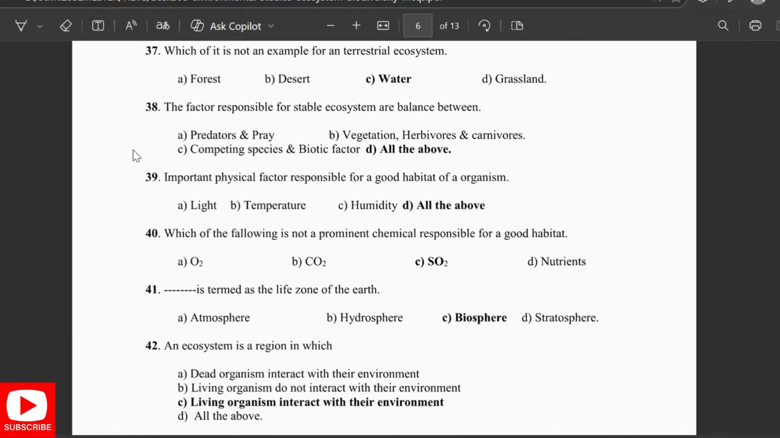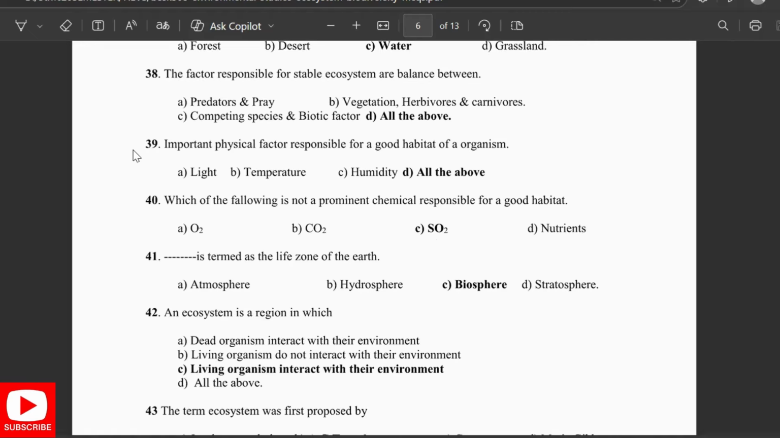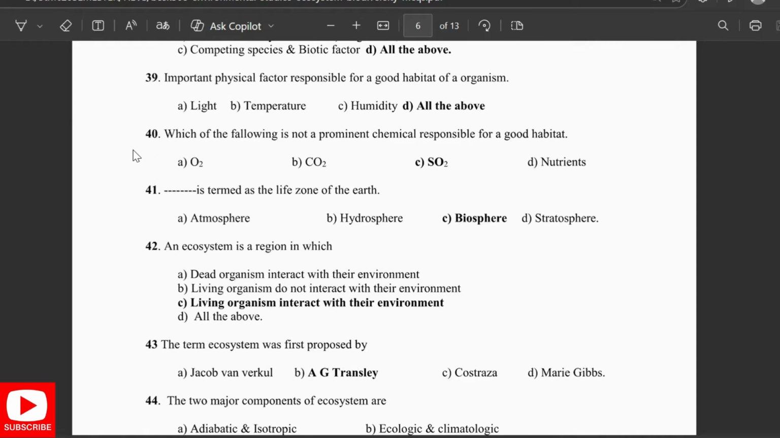Important physical factors responsible for a good habitat of the organism are all of the above. Which of the following is not a prominent chemical responsible for the good habitat? It is SO2. Dash is termed as a life zone of the earth. Biosphere. An ecosystem is a region where living organisms interact with the environment.